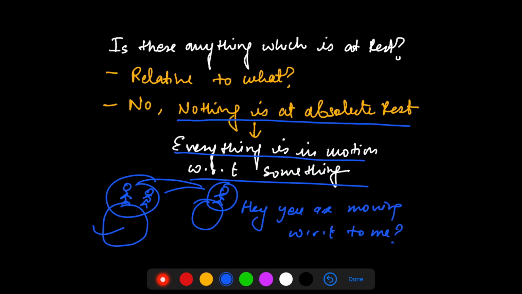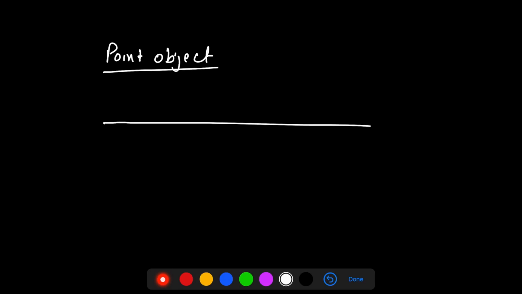Now, the next concept which I would like to describe here is the concept of point mass or point object. So now we'll discuss what the concept of a point object is. We quite often see in physics that this point comes into picture now and then, right? What is the meaning of this point object or point mass? So let me take up an example.